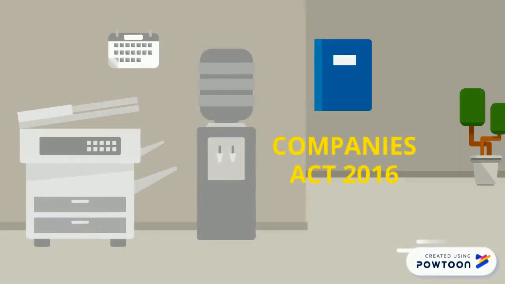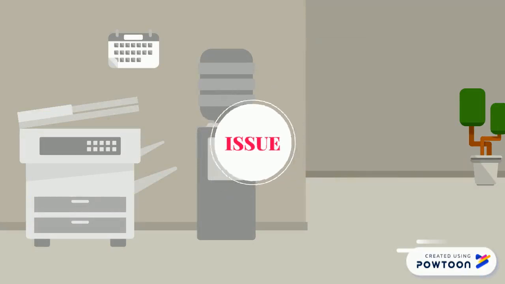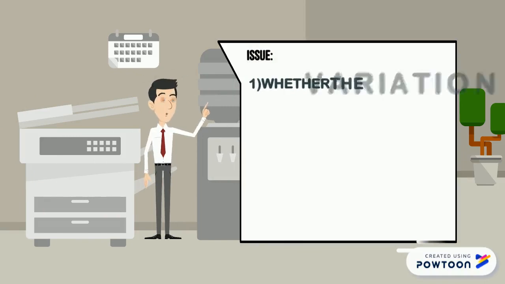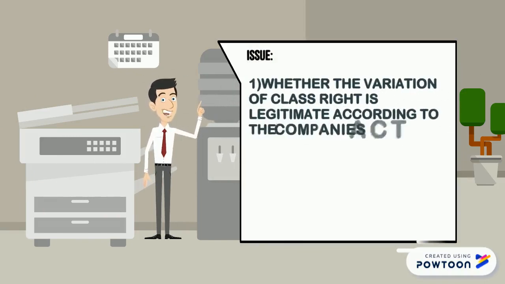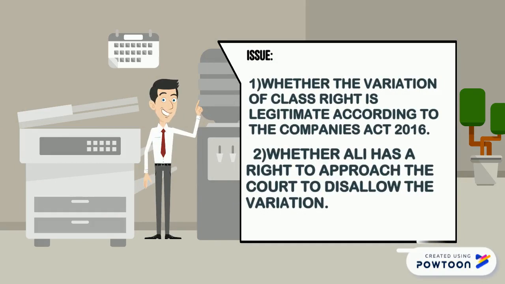In answering this question, I refer to the Companies Act 2016 and the issues that I find is whether the variation of class right is legitimate according to the Companies Act and whether Ali, as the affected shareholder, has a right to approach the court to disallow the variation.